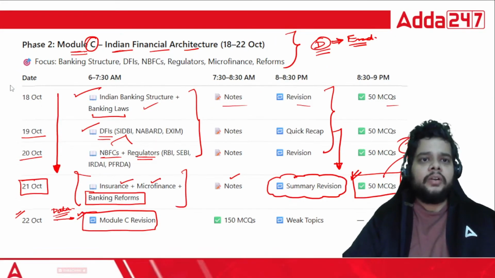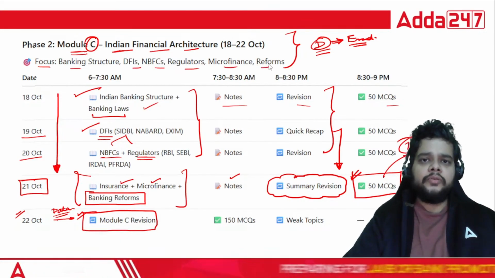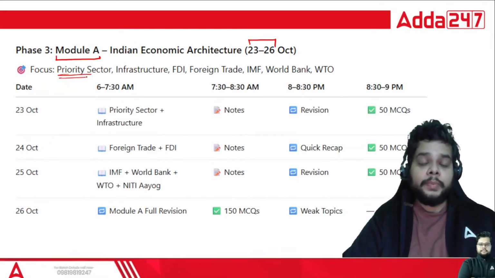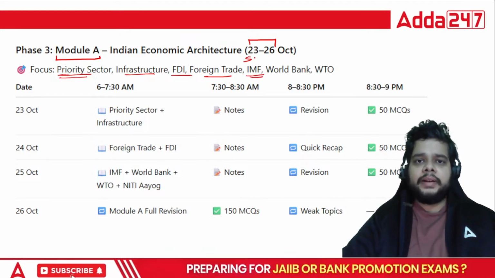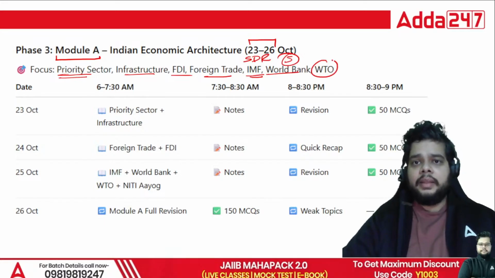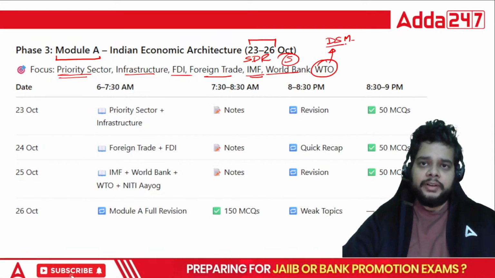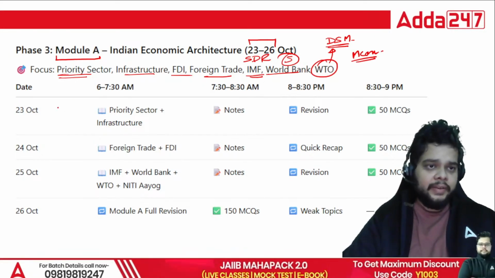Focus areas. Always remember, we have your focus areas also. In each module, the focus areas are mentioned. So for module A, the focus areas should be priority sector, then infrastructure, FDI, foreign trade, IMF, specifically the SDRs, World Bank, the World Bank Group, 5 organizations, then WTO, how the dispute settlement mechanism works right now. What about the ministerial conference? All these things are very important.